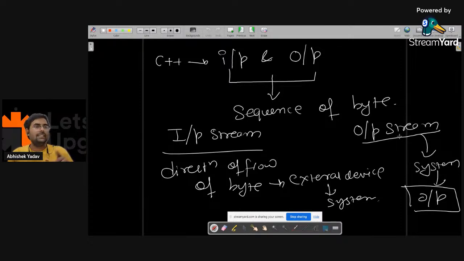And here this thing happens with the help of cout and cin. If you are using cin, what will be the direction of flow of bytes? Meaning what is your cin and cout doing, guys? They are controlling the flow of bytes, right? They are controlling the flow of bytes.